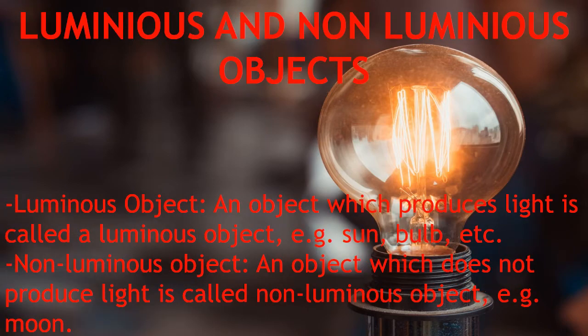Luminous and non-luminous objects. Luminous object. An object which produces light is called a luminous object. Examples: sun, bulb, etc. Non-luminous object. An object which does not produce light is called a non-luminous object. Example: moon.